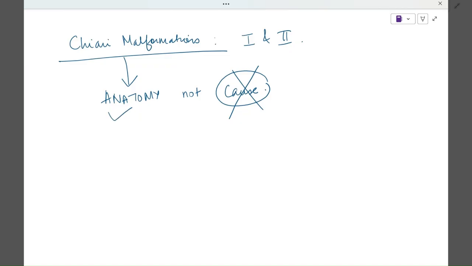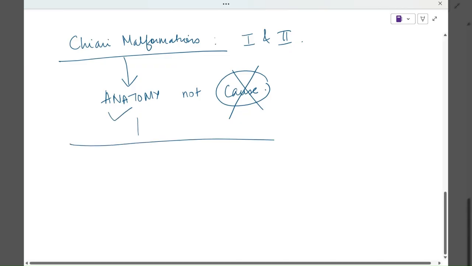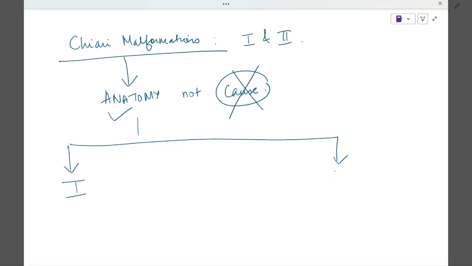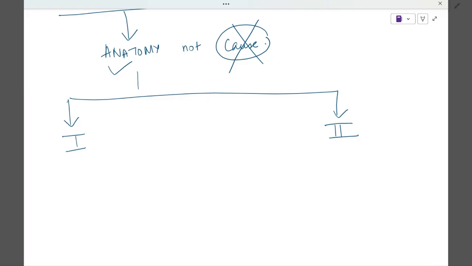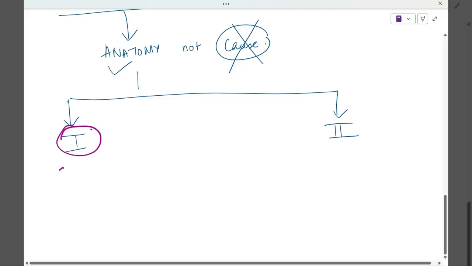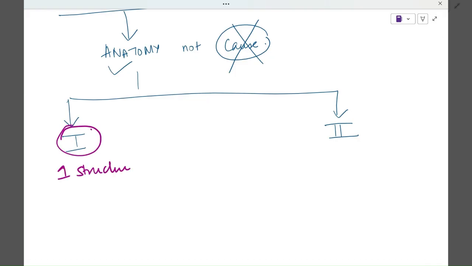So when do we say that it is a Chiari 1 and when do we say that it is a Chiari 2, and how to remember what is Chiari 1 and what is Chiari 2? Let's see Chiari 1. One is one.